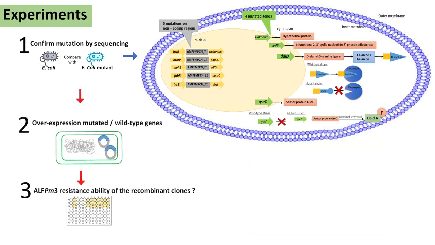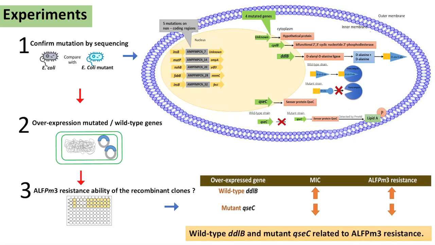Then the wild-type ddlB gene and mutant Q6 gene were cloned into the pBAC-mix-His-A vector for overexpression and tested for ALF resistance activity. We conclude that the wild-type ddlB gene and mutant Q6 gene are related to ALFPm3 resistance. Knowledge of the ALFPm3 resistance mechanism allows us to assess the risk of developing antimicrobial resistance in shrimp feed and develop a better ALF to use in shrimp farms in the future.